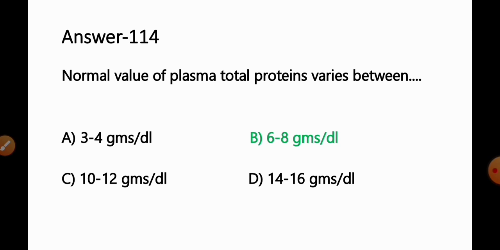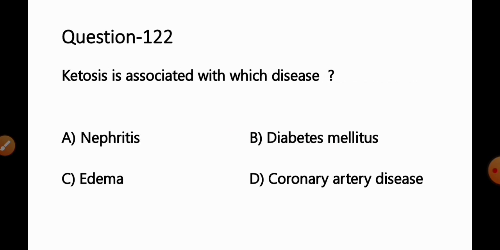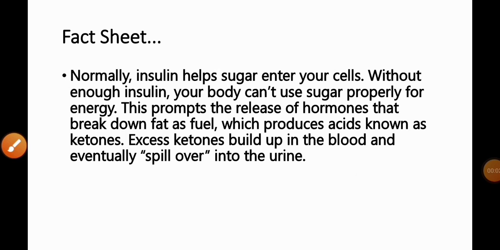Move to the next question number 122. Ketosis is associated with which disease? Option A, nephritis, B, diabetes mellitus, C, edema, D, coronary artery disease. Fact available for this question, it is normally insulin helps sugar to enter in your cells. Without enough insulin, your body cannot use sugar properly for the energy purpose.